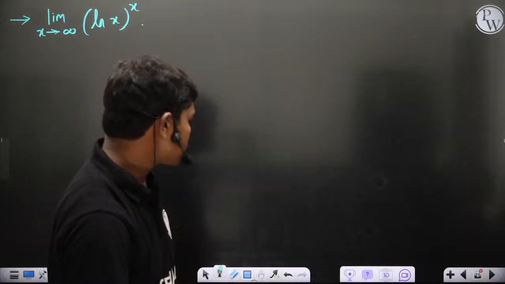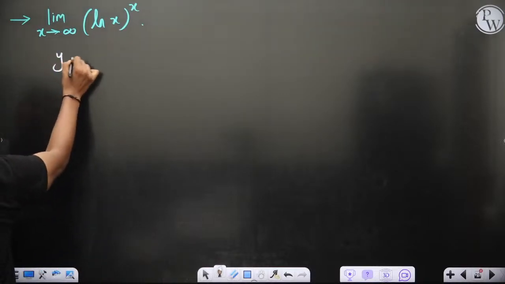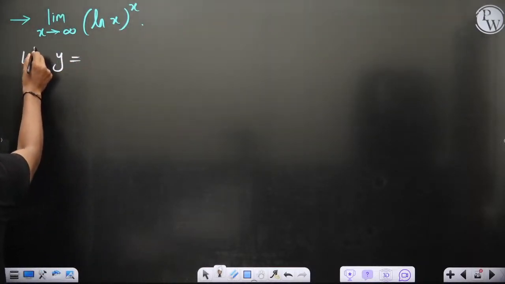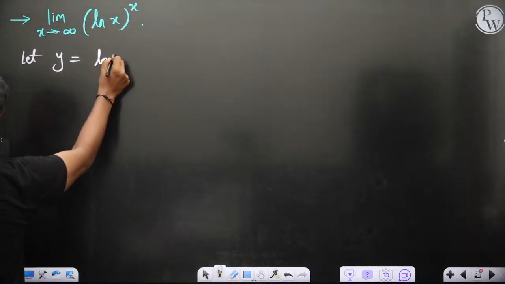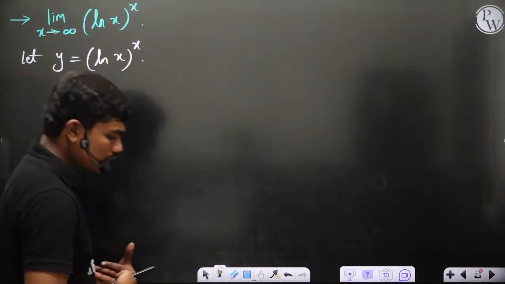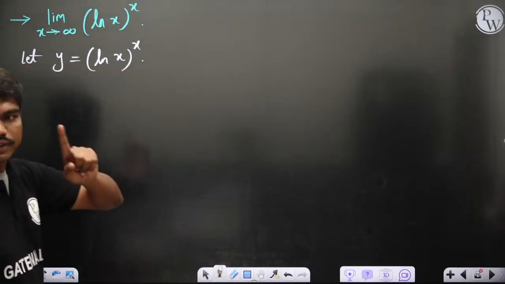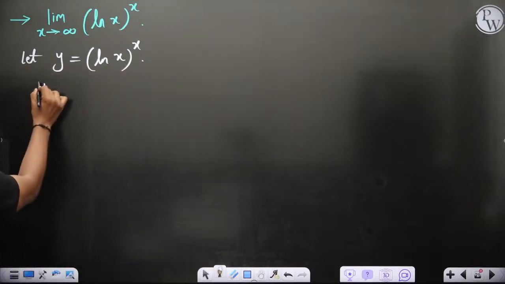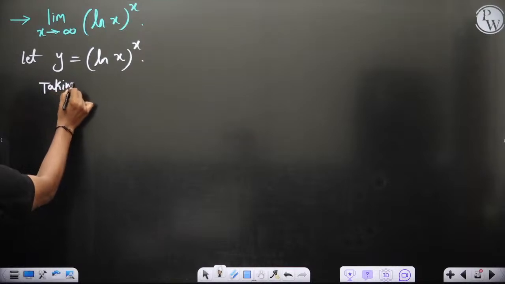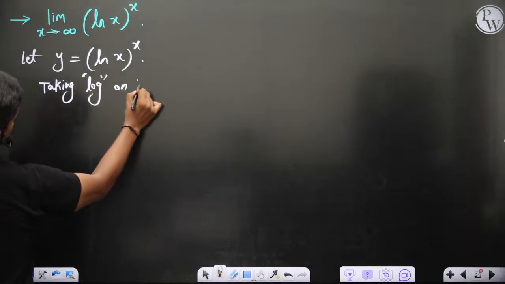So what we'll do is convert this into a form like this. Let y be equal to ln x power x, basically some function f of x power g of x. First of all we'll apply the first L, which is logarithm, taking log on both sides.